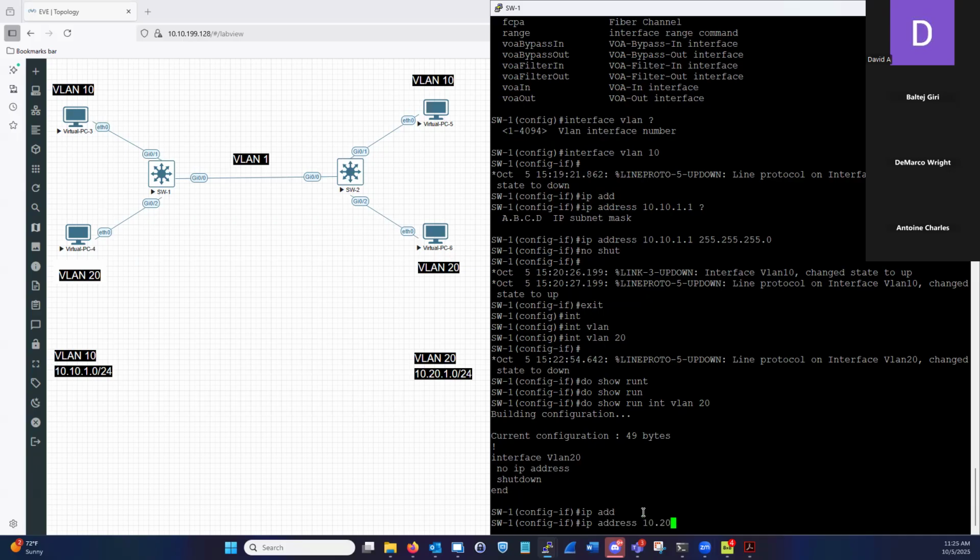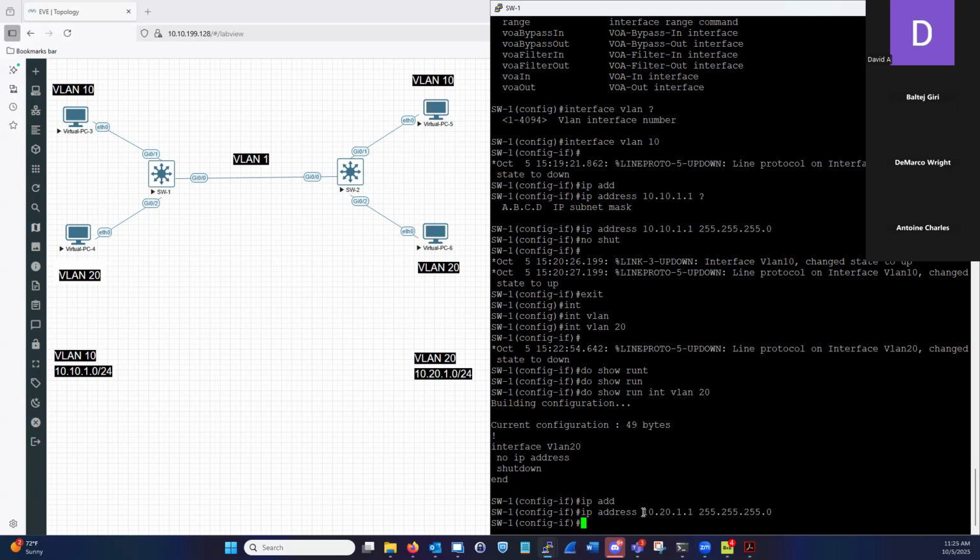Let's do 10.20.1.1, okay? And of course, whenever we are configuring an IP address on a Cisco interface, we need to type out the subnet mask in decimal version. All right, excellent. So now we configured the IP address, we have that.